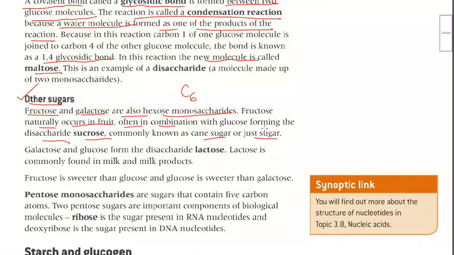Fructose and glucose combine together and form a disaccharide known as sucrose, commonly known as cane sugar or simple sugar, the sugar that we eat.